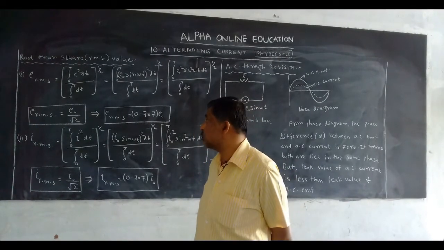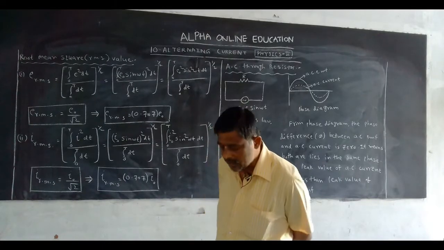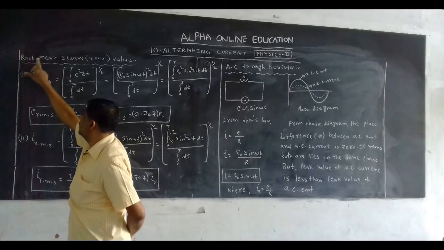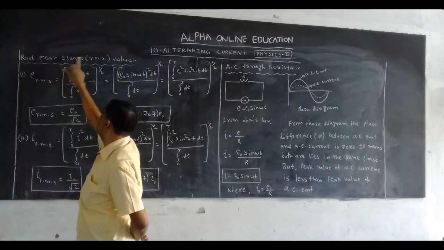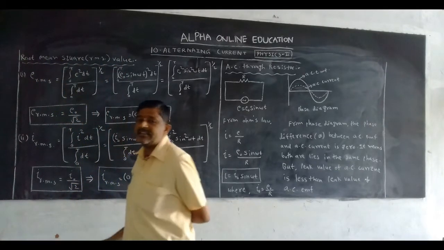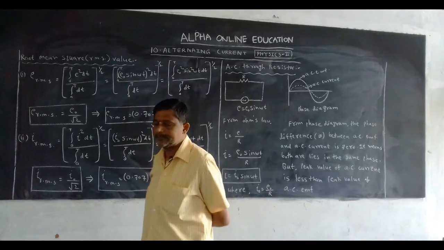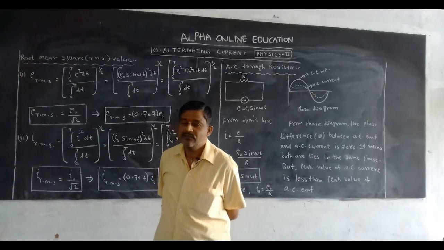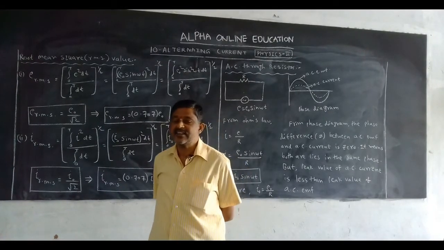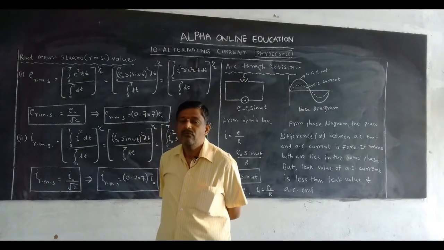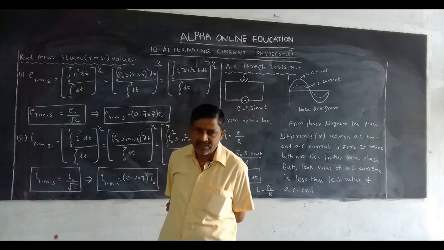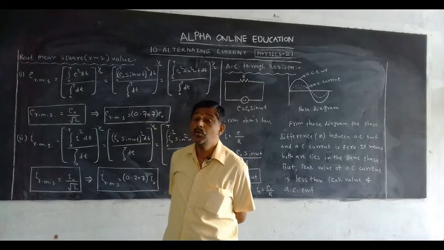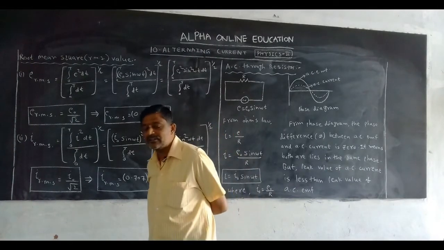Root mean square, shortcut RMS, root, mean, square. The RMS value of AC EMF and AC current: the root mean square of AC EMF and AC current both are 1 by root 2 times of their peak values.